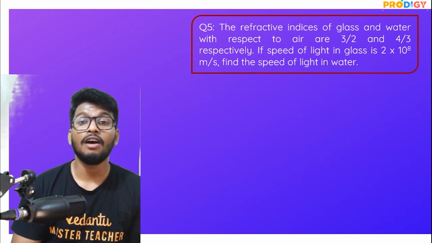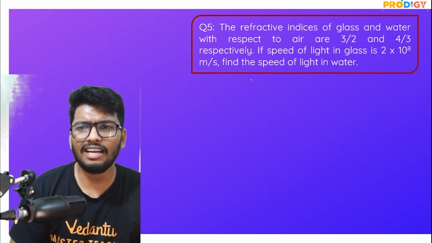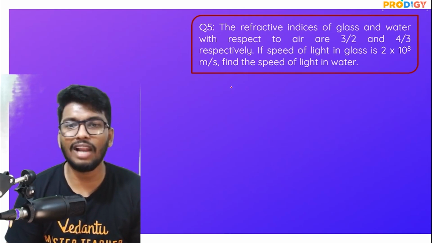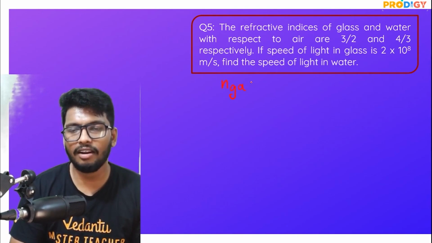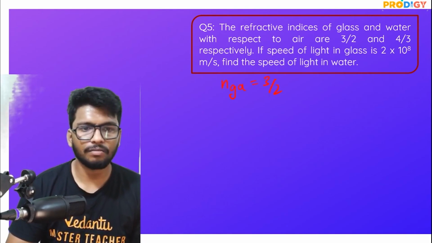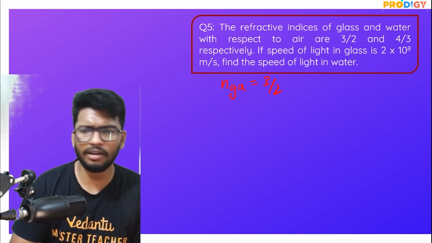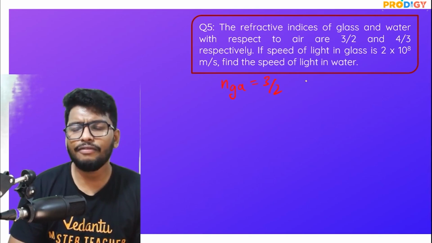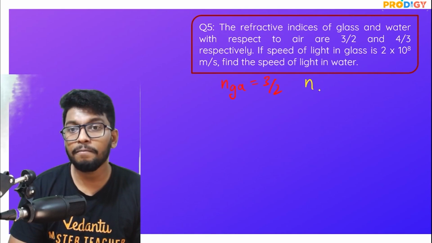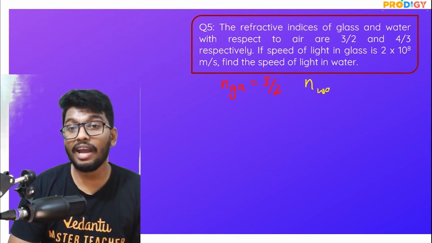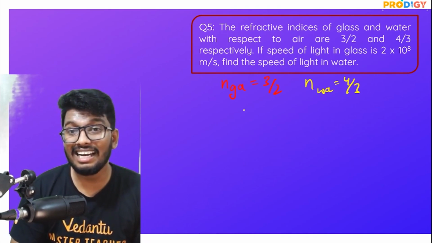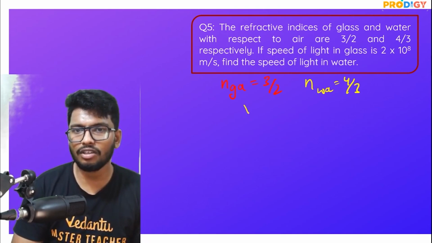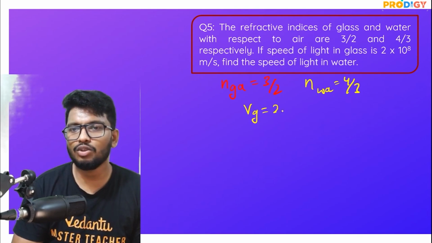So here's the thing, guys. First of all, people, the refractive index of glass and water is given. So the refractive index of glass with respect to air is given as 3 by 2. Let me use a different color. Probably you might not be able to see it so clearly. The refractive index of water with respect to air is given as 4 by 3. All right. And the speed of light, or velocity of light, in glass is given as 2 into 10 to the power of 8 meter per second.